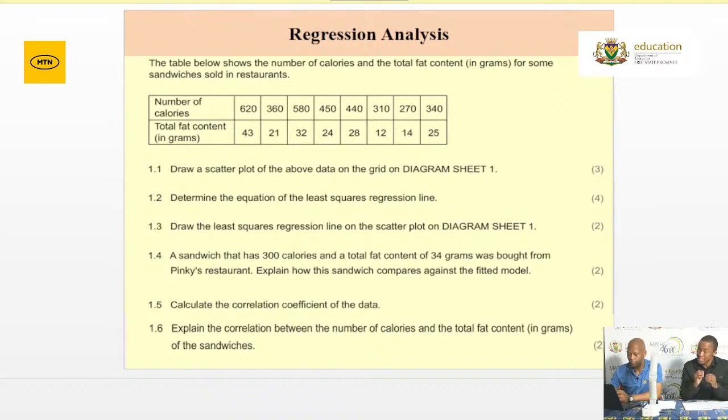And remember, when sketching the graph of the least squares regression line, make sure that you know what the y-intercept is of that particular graph, and that's the value of A, and also determine the mean point. So your regression line will then pass through the y-intercept as well as the mean point on the scatter plot. And again, you must be able to determine the correlation coefficient as well as comment on the strength of the association.